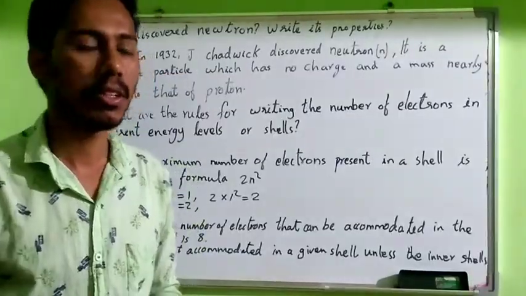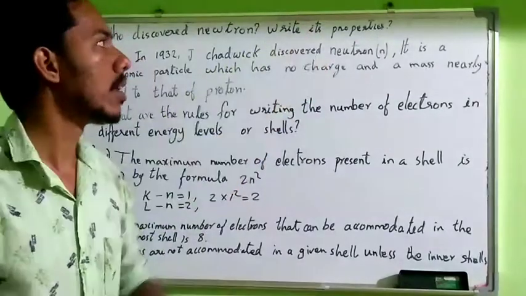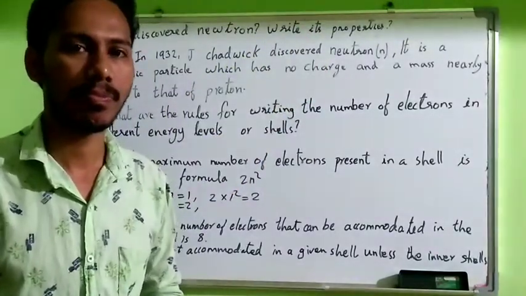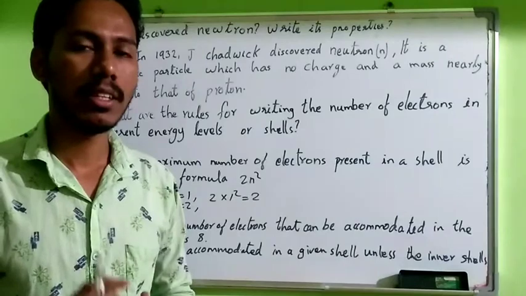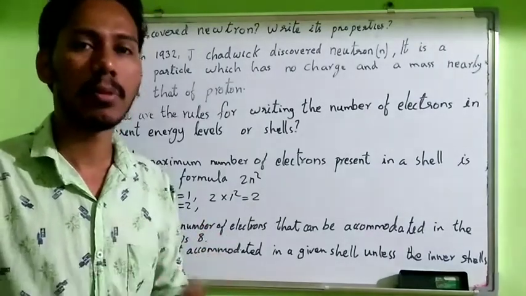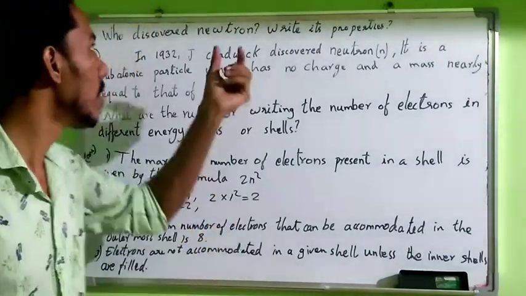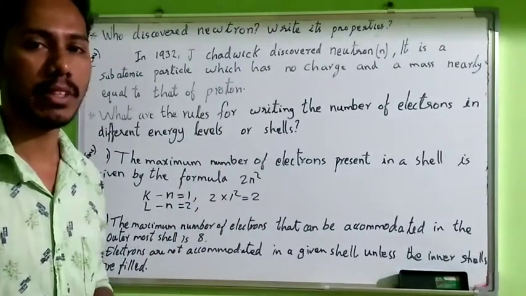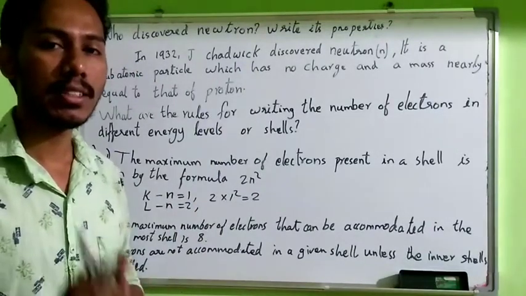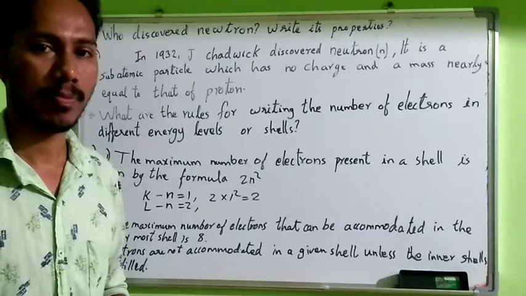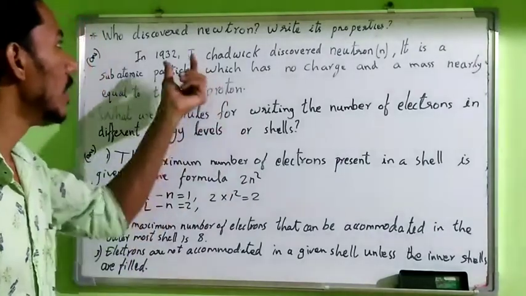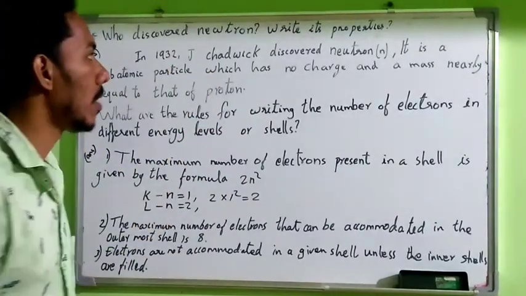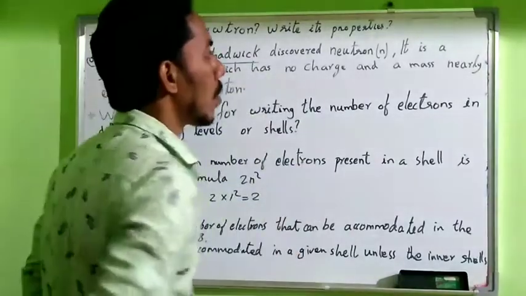Then the next question is, who discovered the neutron and write its properties? We discussed the discovery of the electron and proton. But the discovery of the neutron is a different one because the neutron has no charge. In 1932, J. Chadwick discovered the neutron.